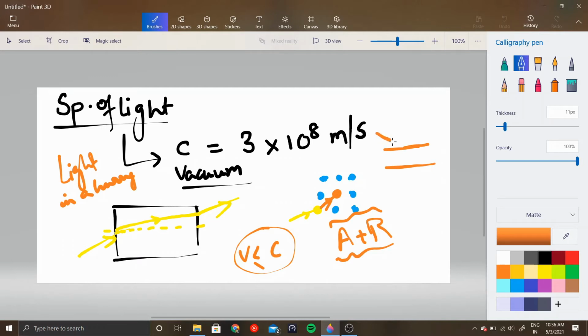So if light is moving fastest in this medium and it enters the other medium, if it had to go straight, it would have to follow this path. So what it does is, light bends, and on bending, it spends the least amount of time here. This was the original path. If it had moved here, it would have gone with this path, but light actually bends to spend the least amount of time in this medium, and it comes up, right?